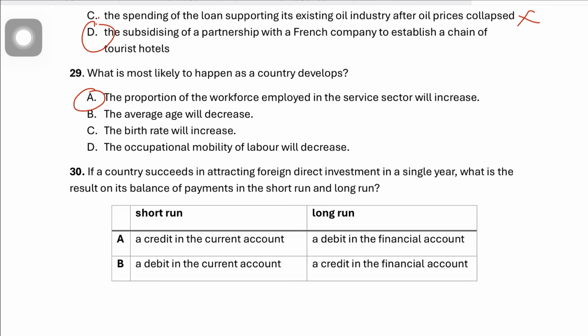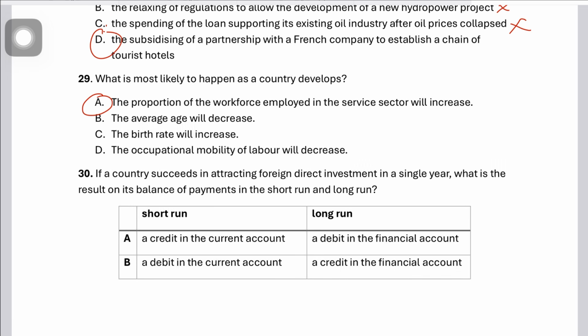So all of that spending would go up, which would increase the demand for those industries, and people would end up hiring workforce in those industries, which would mean that the proportion of workforce employed in the service sector will go up, because all those examples that I gave you are service sector examples. So service sector normally becomes a larger share of employment as development in the economy increases.